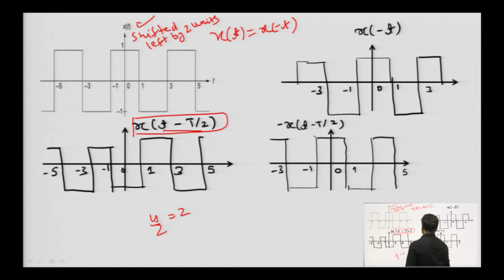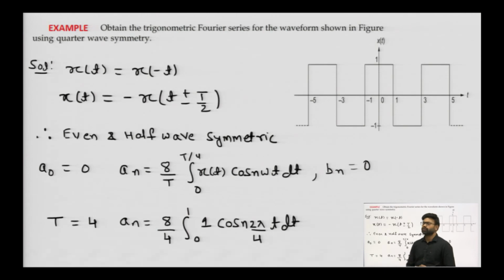Now, again we will rotate this with respect to the horizontal axis. Whatever is above the horizontal axis for this function will be below the horizontal axis, and whatever is below will be above, and we will obtain minus x of t minus T by 2. You can see that x of t equals minus x of t minus T by 2, and the function is said to be half wave symmetric also. So, this is a case of even and half wave symmetric. It is satisfying this condition, and it is also satisfying this condition.